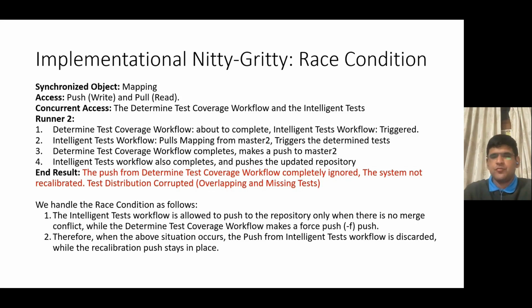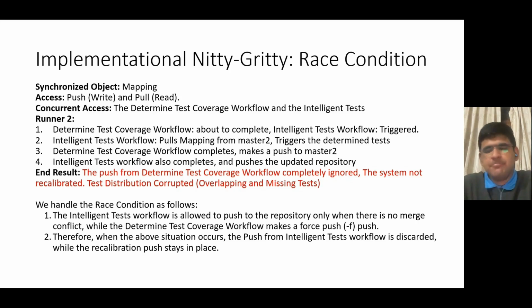Therefore, in the end, the push from the determine test coverage workflow would be completely ignored and the system would never be recalibrated. Further, for some other runners, the final push may be done by the determine test coverage workflow, and thus the test distribution itself might get corrupted. We might have overlapping tests between runners, and some tests are clearly missing and not allotted to any of the runners.